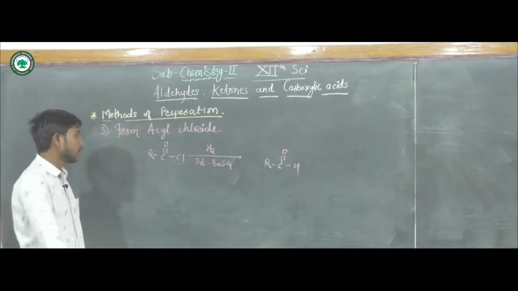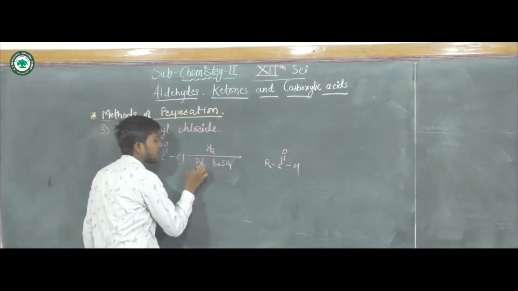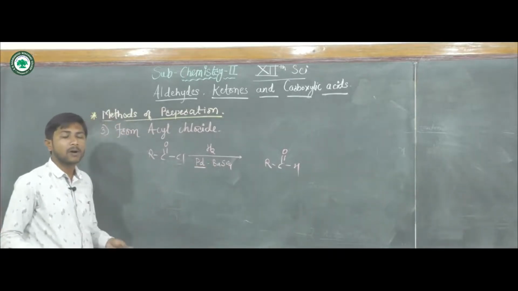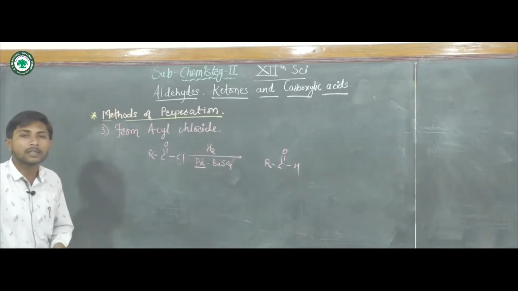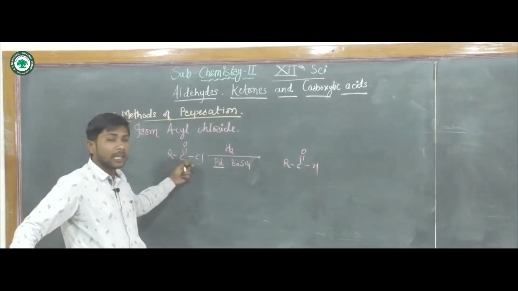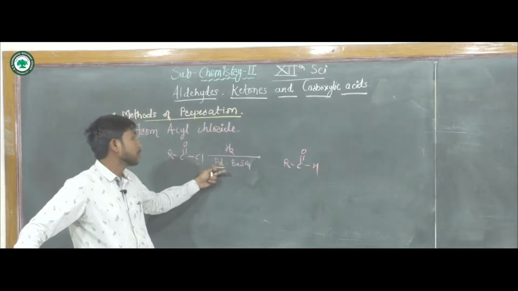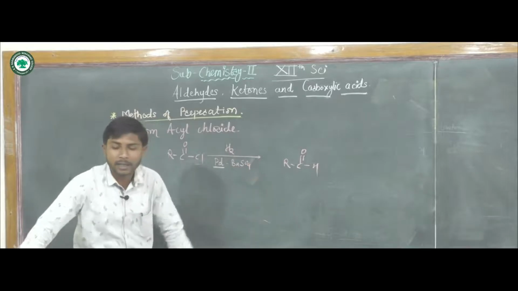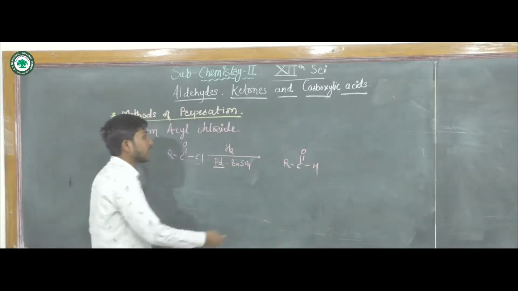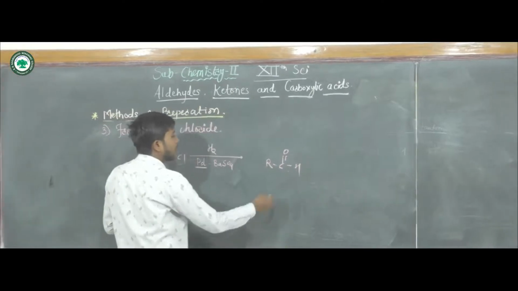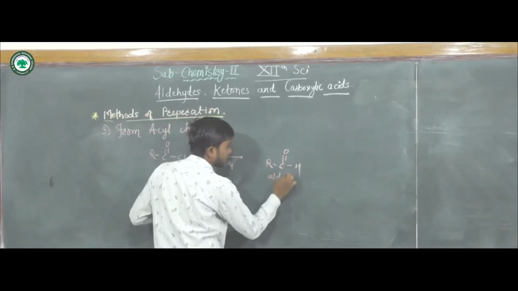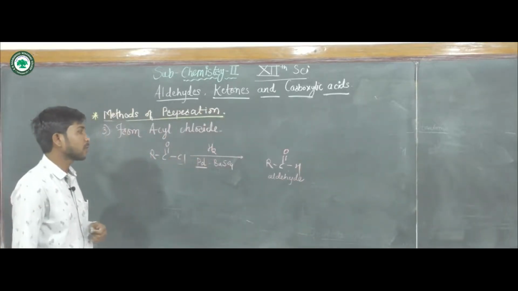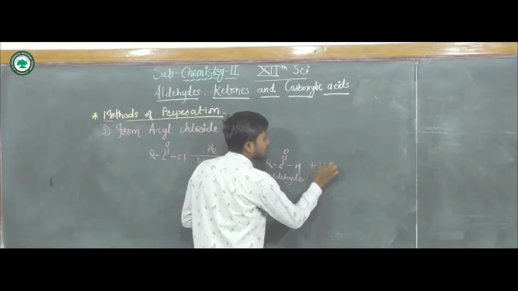As you know, palladium, platinum or zinc can be used for reduction reactions. This reaction results in the formation of aldehydes, and HCl is given out.